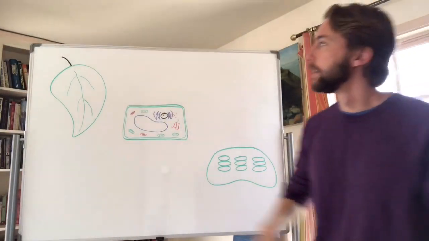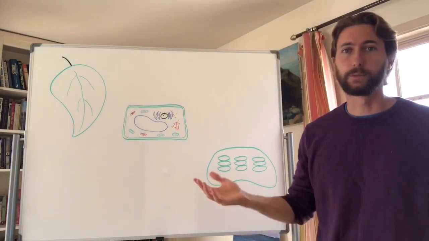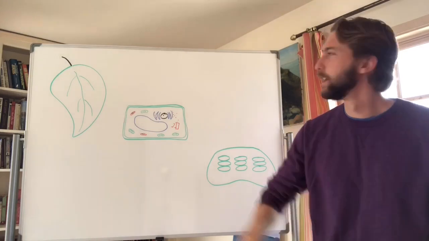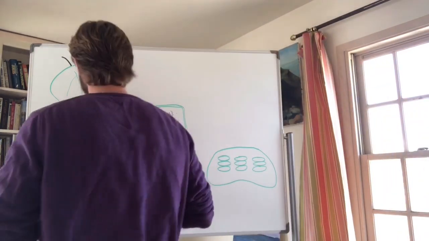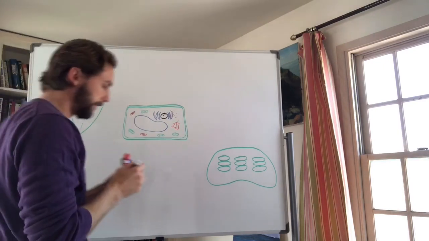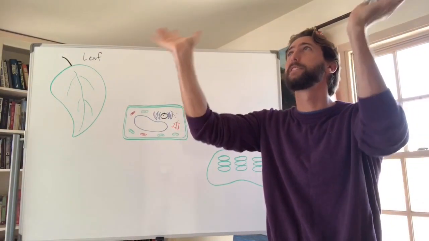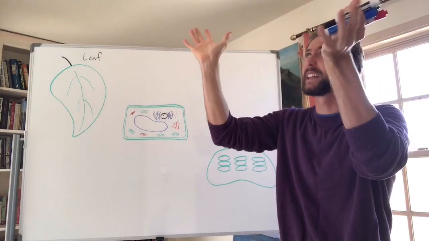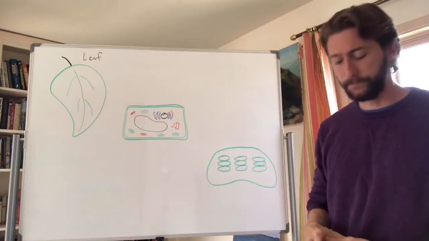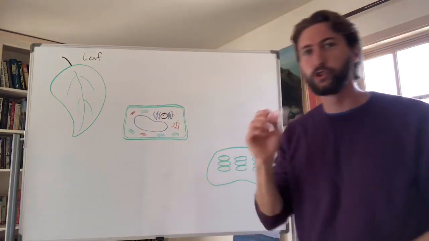Cool drawings, right? So, like I said, this usually happens for the most part in plants. We're talking about plants when we talk about photosynthesis, and more specifically, we're talking about the leaves. So this is a leaf, right? Leaves are like the solar panels of plants. They put those leaves out there, tilting and angling them to capture the most sunlight, because that's where photosynthesis happens. So photosynthesis happens in the leaves.